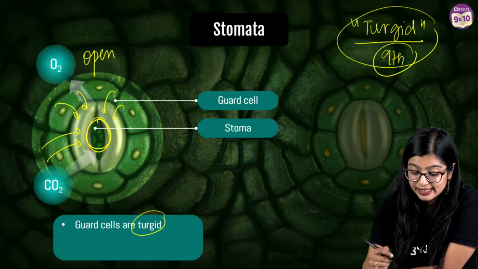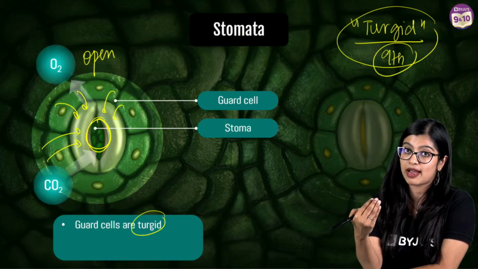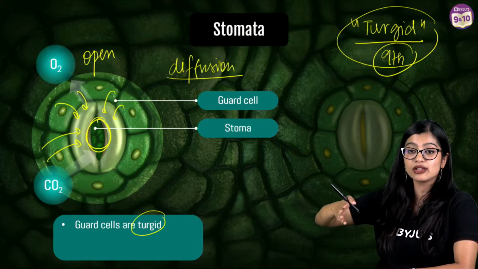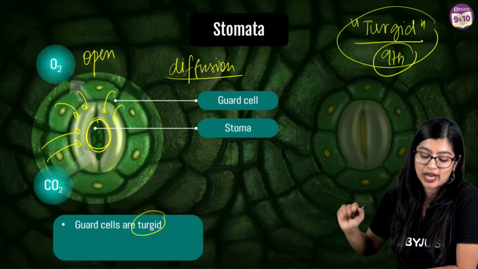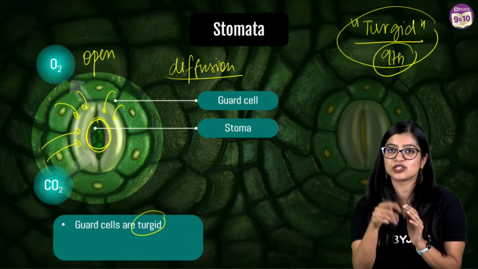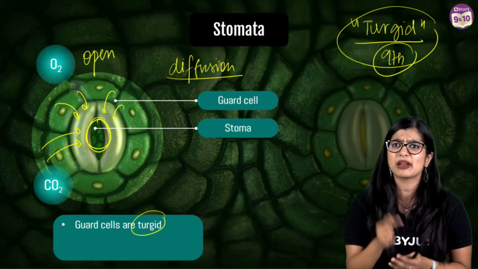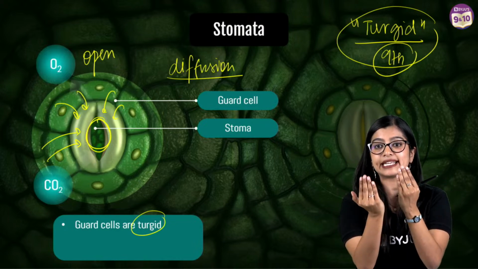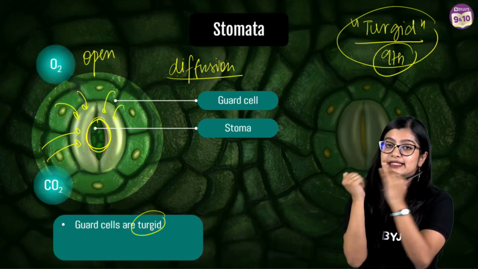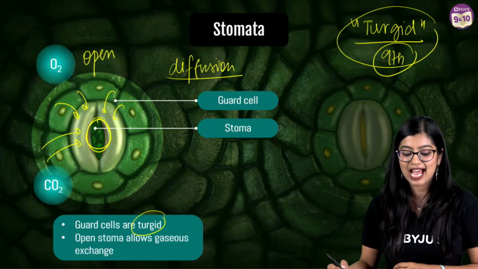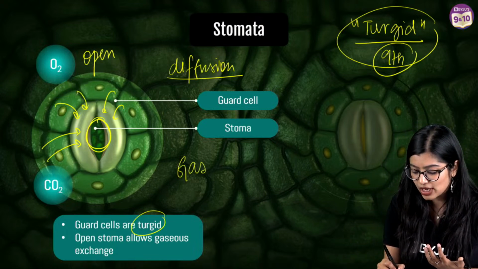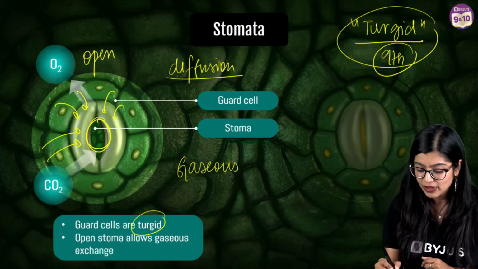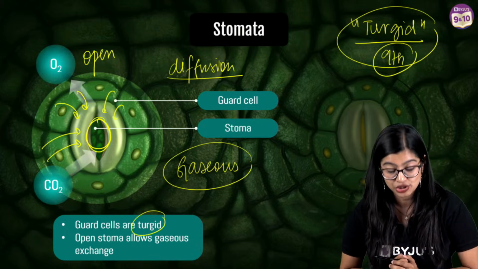Now here we see that movement of gases, whether it's carbon dioxide or water, takes place through diffusion, where movement takes place from a region of high concentration to a region of low concentration. It's not like carbon dioxide says, wait, I'll come first, then oxygen, you go. It's simultaneous. That is why we call it gaseous exchange, because it is not step by step. It's all happening together simultaneously.